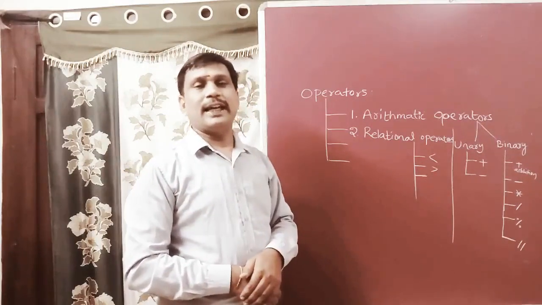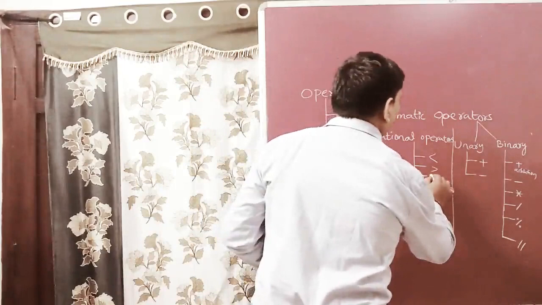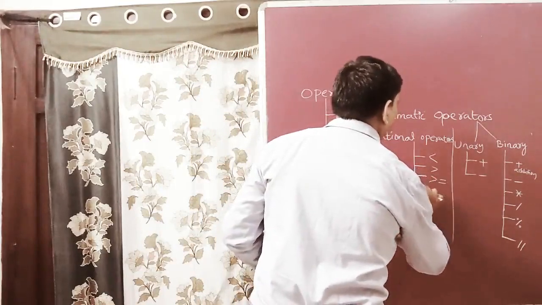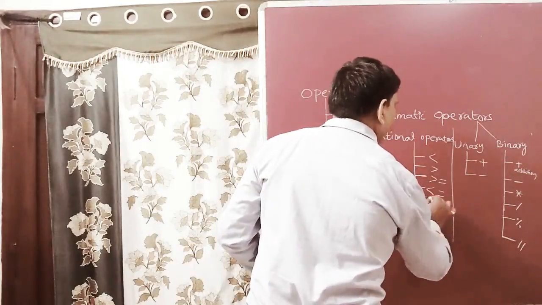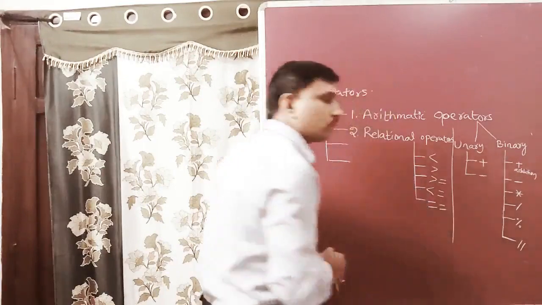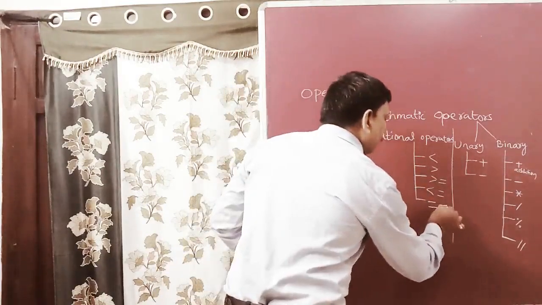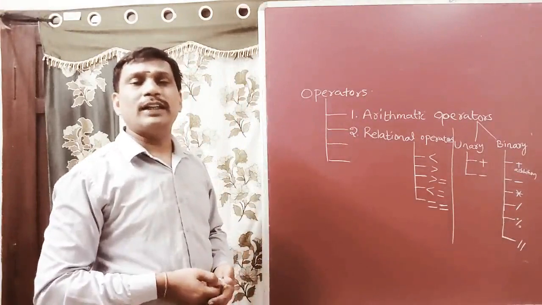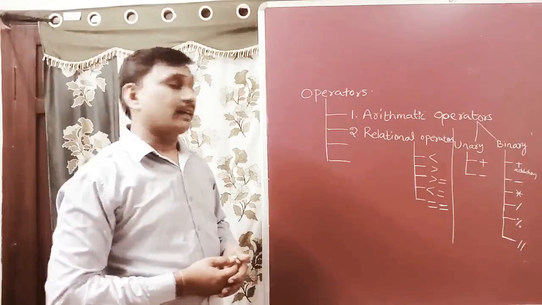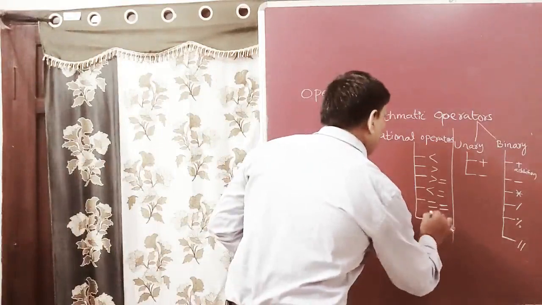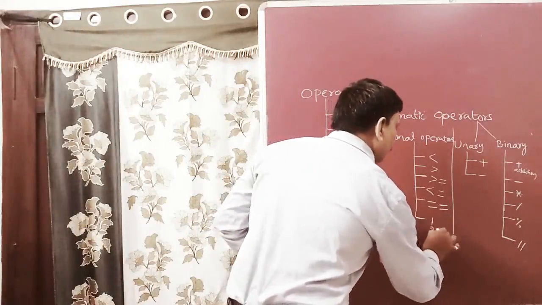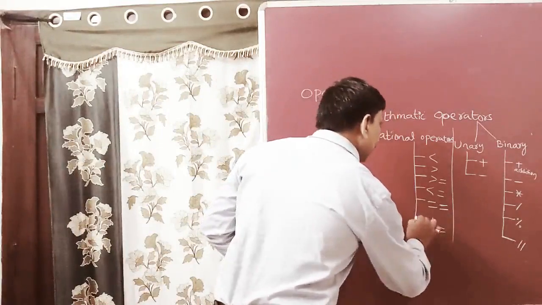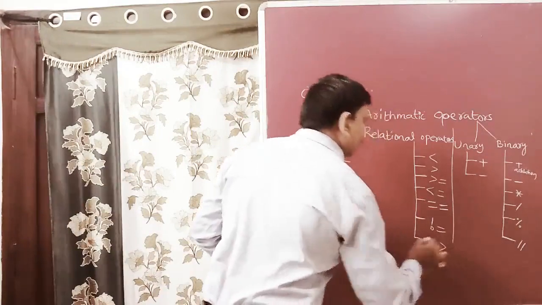In the conditions we are using these operators: greater than, less than, less than or equal to, greater than or equal to, and is equal to. The double equal to symbol is used for the equality operator. Then not equal to. The less than and greater than symbols placed in opposite directions are also called not equal to.